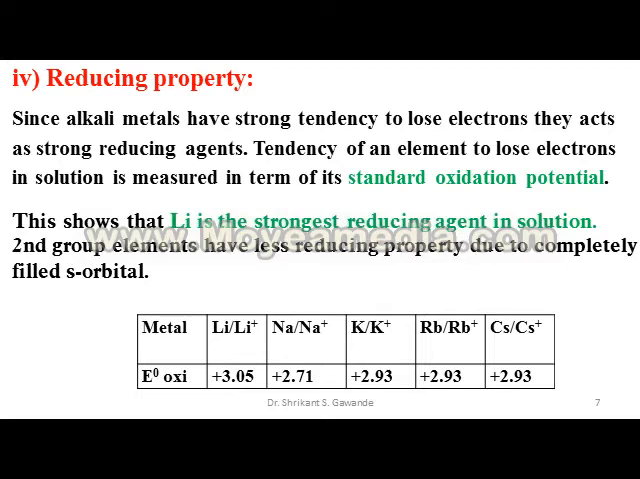Second group elements have less reducing property due to completely filled s orbitals.